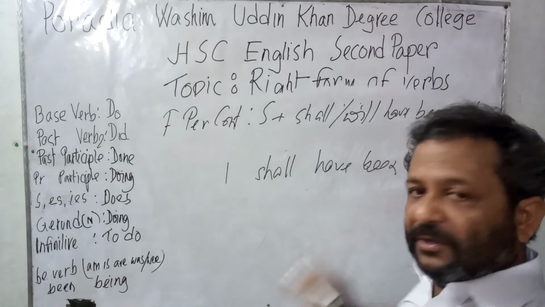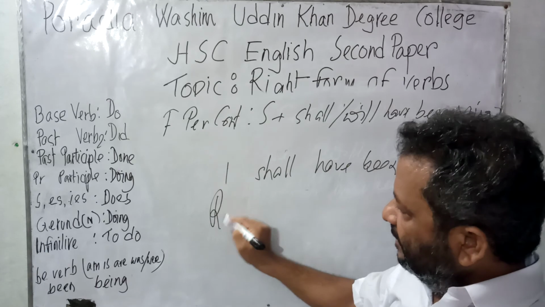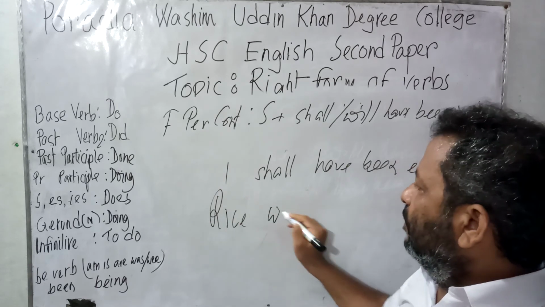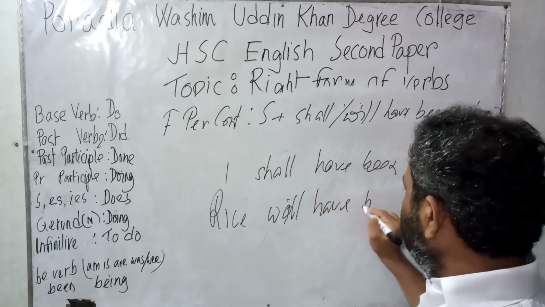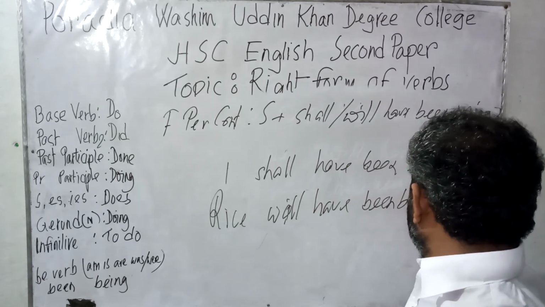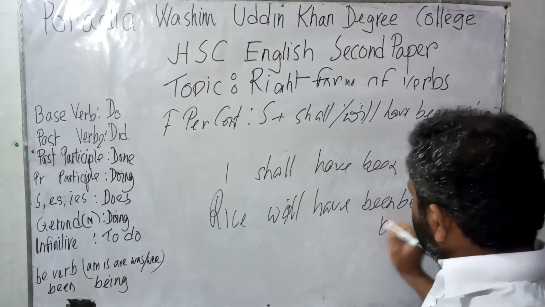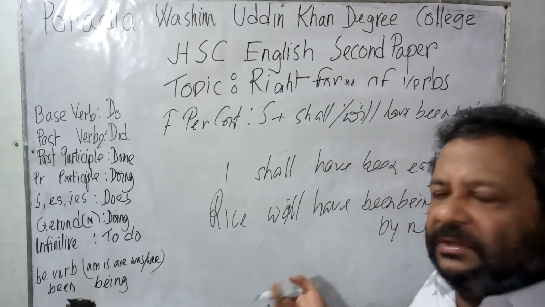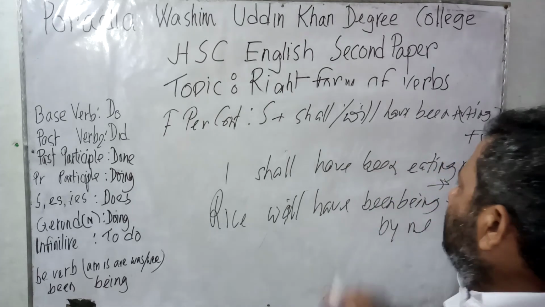Now while it is converted into passive form, the object rice would come here. Rice will, rice will have been. For ing it would be being. Rice will have been being eaten by me.